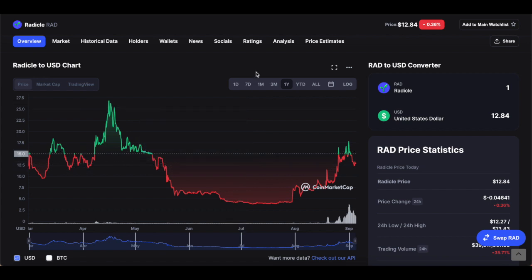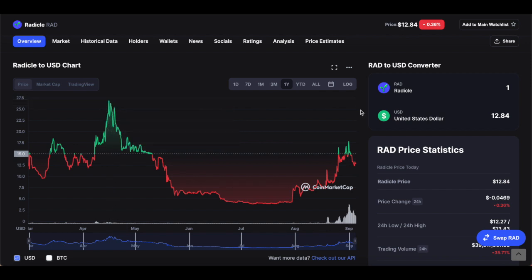Naturally, it being there, that means a lot of people don't actually know about this crypto. People are still discovering these cryptos, people are still investing, people are still finding out if they want to invest. Naturally, these cryptos have a long way to go. So you can't just judge them based on their current performance, because the current market is really unpredictable. And as you can see, with Radicle itself, it's really unpredictable what it's going to do in the future.